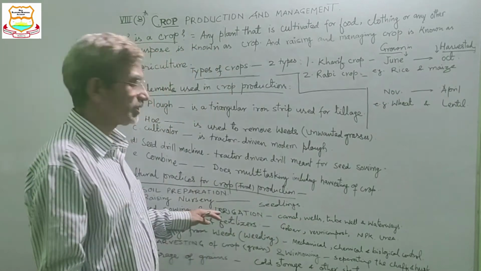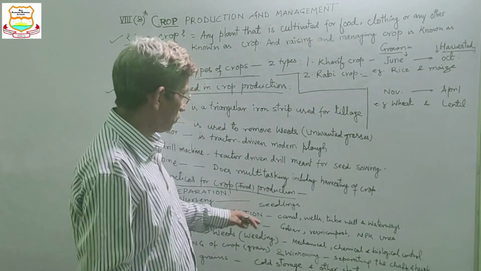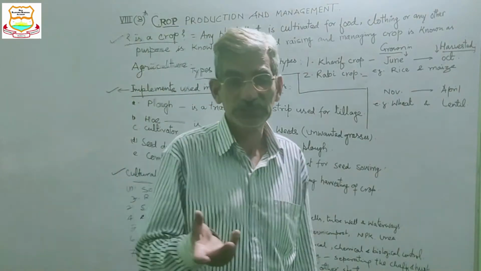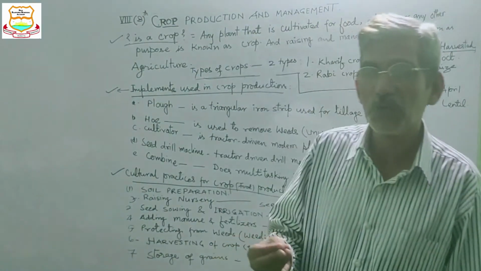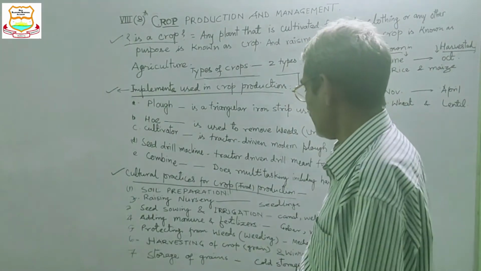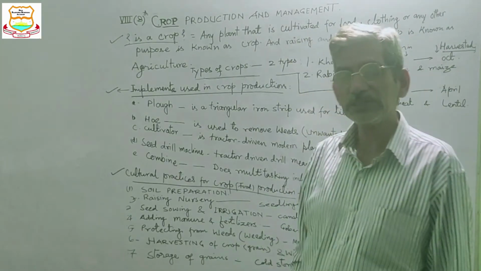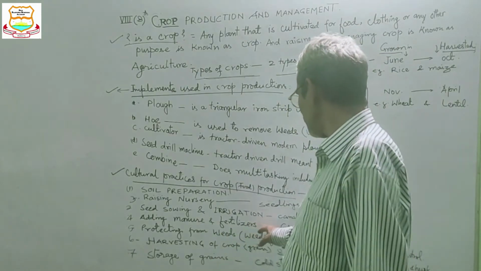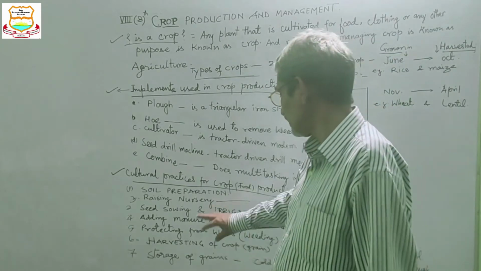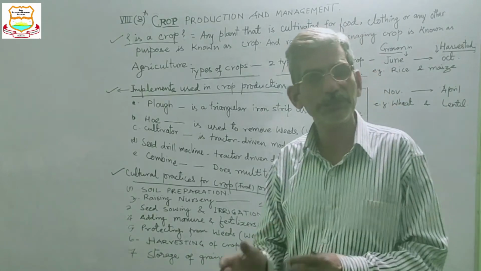These are the infrastructure of irrigation, that is, we can irrigate the fields through canals, wells, tube wells and waterways. So these are the various infrastructure of irrigation, the old and modern infrastructure of irrigation. The next cultural practice is adding manure and fertilizer. That is, I've already told you, these are simultaneous. Adding the manure and irrigation is done simultaneously.